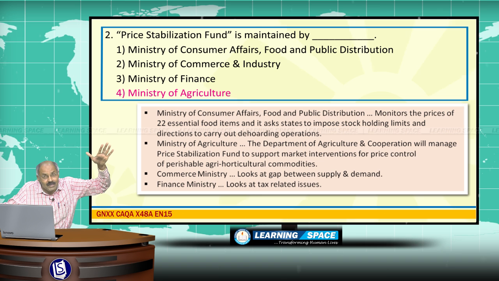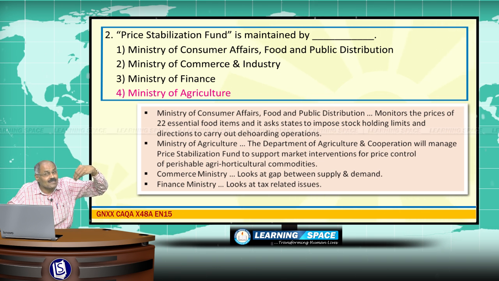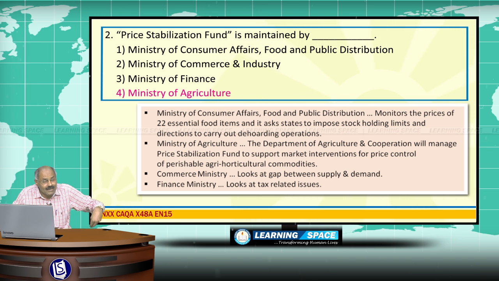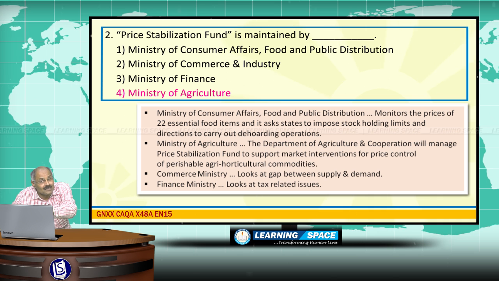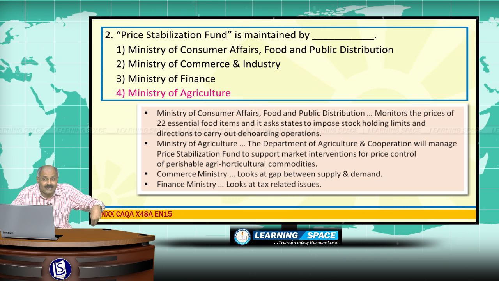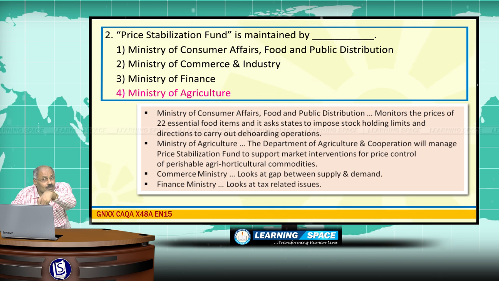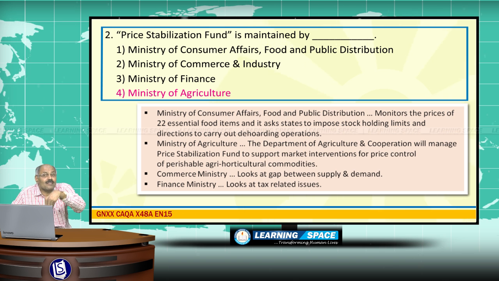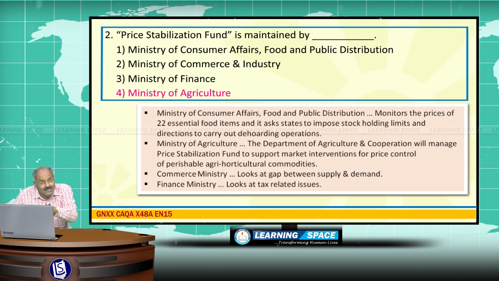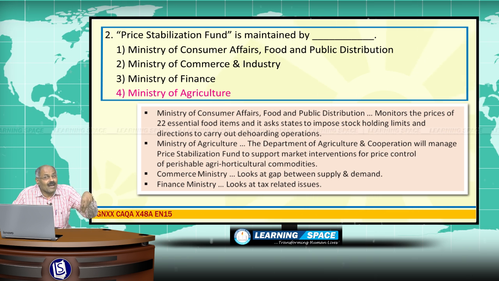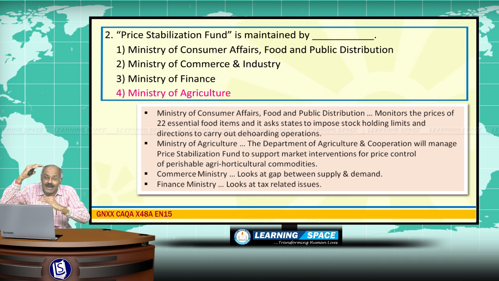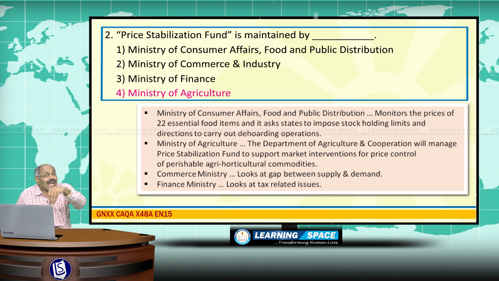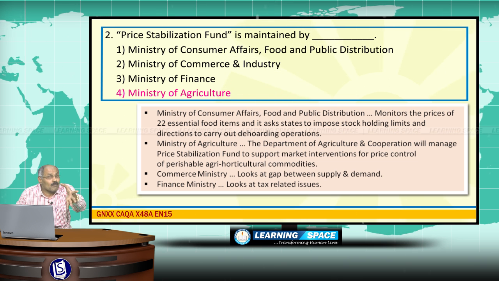So, the Ministry of Food, Consumer Affairs and Public Distribution will advise the state governments to actively conduct de-hoarding operations and reduce stock holding limits. That is its role. The Ministry of Agriculture will coordinate the Price Stabilization Fund with the state governments. The Commerce Ministry will assess the gap between supply and demand of various commodities, and the Finance Ministry will look at the tax related issues. So, this is the broad spectrum.